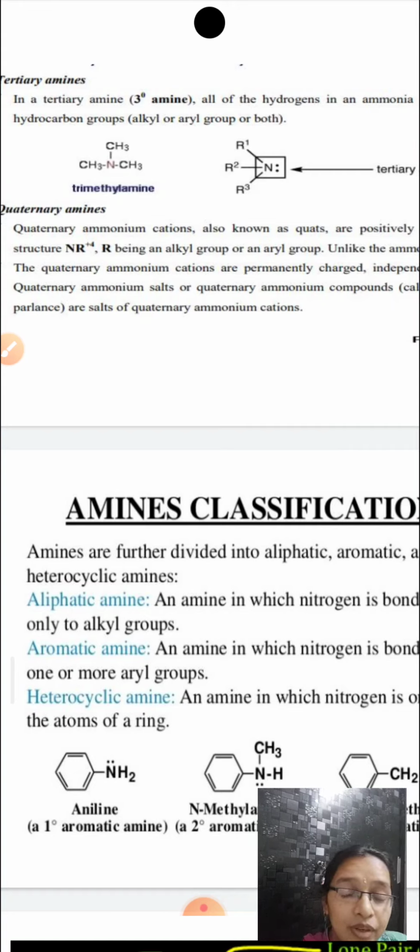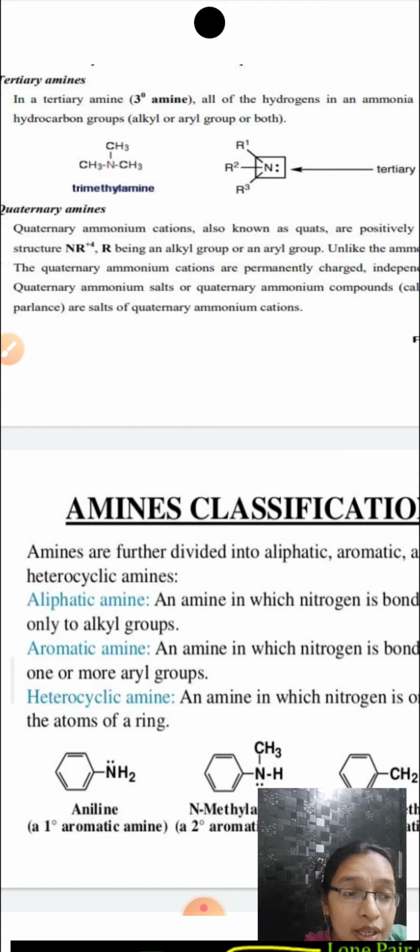Further, amines are classified into aliphatic, aromatic, and heterocyclic amines. Aliphatic amines are amines in which nitrogen is bonded only to alkyl groups.